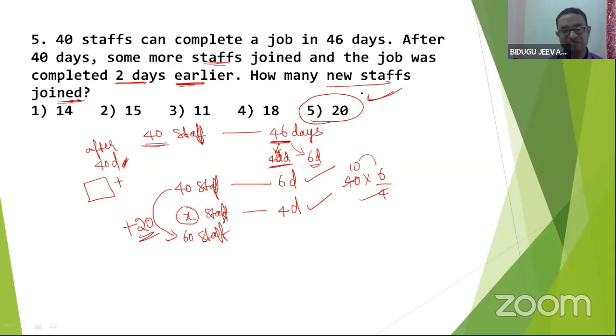In time and work, we find many models, but sometimes they give a condition, like if some more men join, or sometimes they ask after how many days, given a certain number of people leave. So this is the way to solve the question. Very nice. Let me continue with the next question.